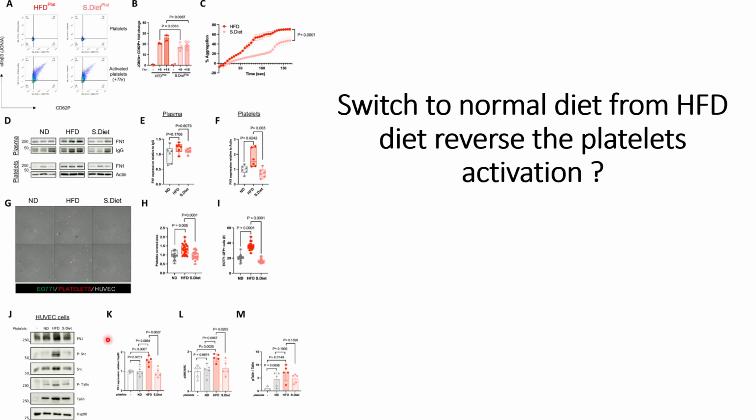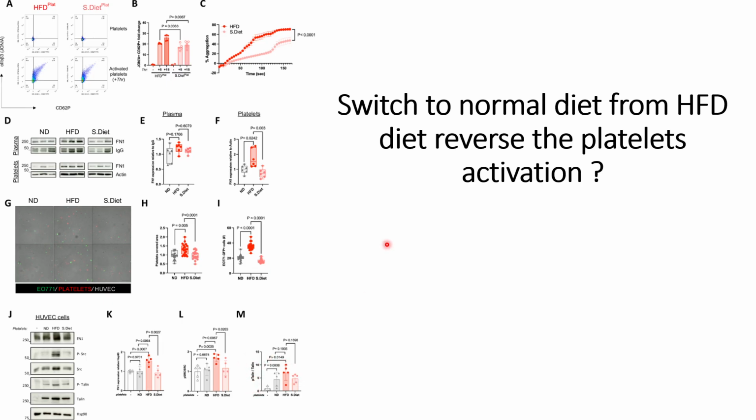And they have quantified these in panel K, which shows that fibronectin expression goes down in the switch diet condition. They also show the quantification results for the phosphorylation of SRC, which also goes down from the high fat diet to the switch diet condition, and the phosphorylated talin also goes down from high fat diet to switch diet.